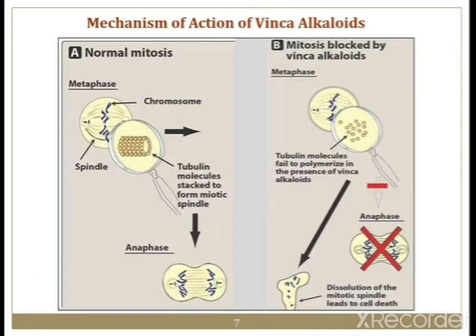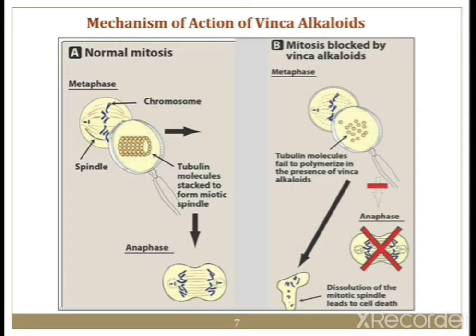The mechanism of action of Vinca alkaloids is given here. There are two diagrams, A and B. A shows the normal mitosis process, and B shows mitosis blocked by the Vinca alkaloids. As we have already seen in the cell cycle and its different phases, the major role here is in mitosis. The M phase is divided into telophase, metaphase and anaphase, as we already know.